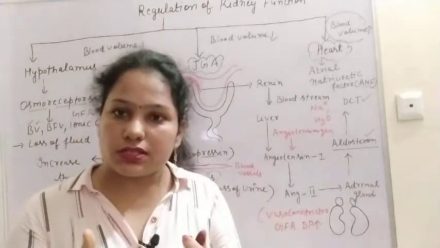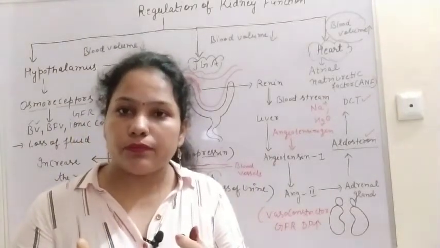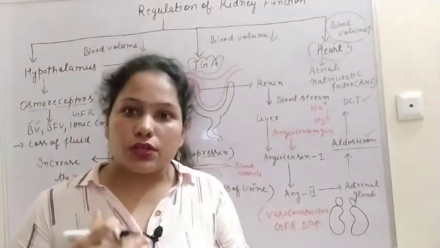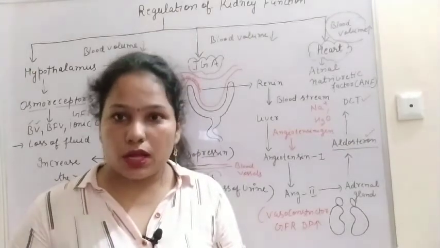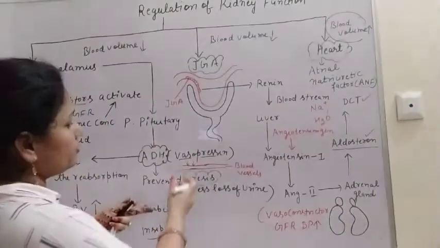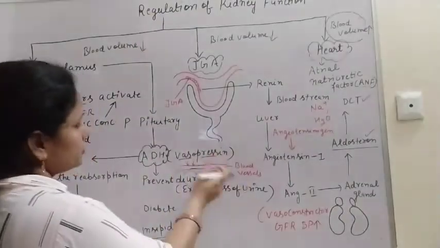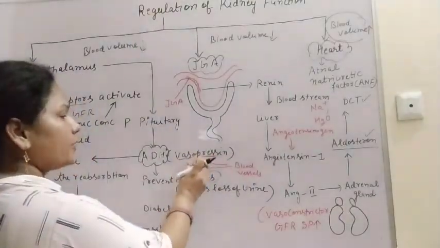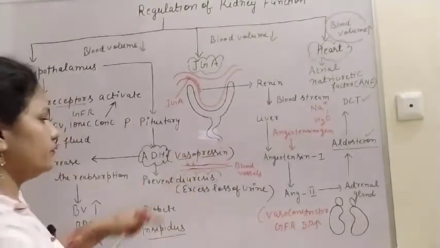So if there is pressure on the blood vessels, then the GFR becomes normal because blood pressure increases. So by this method blood pressure is increased, because vasopressin acts on the blood vessels.